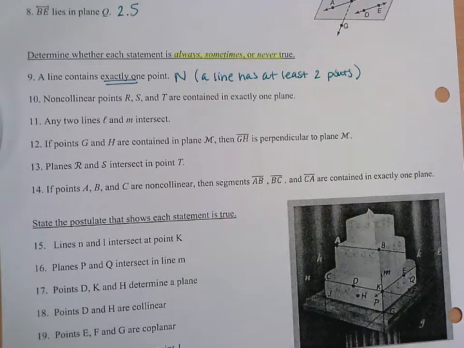So 10 says non-collinear points R, S, and T are contained in exactly one plane. I heard always, I heard sometimes. Anybody have a reason as to why you're saying always or sometimes?